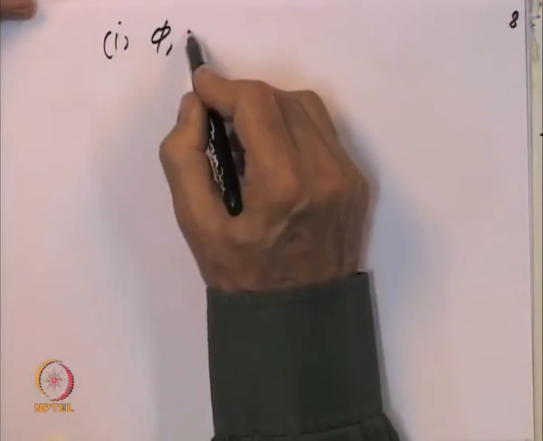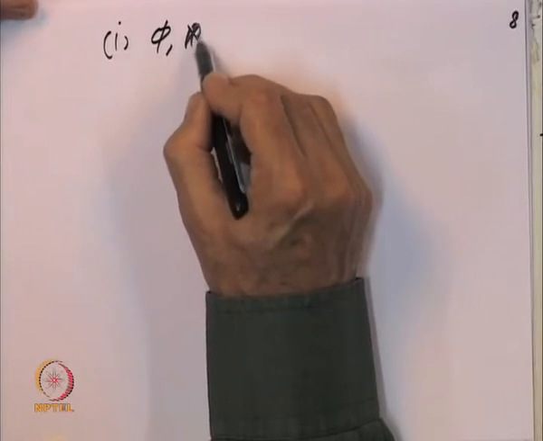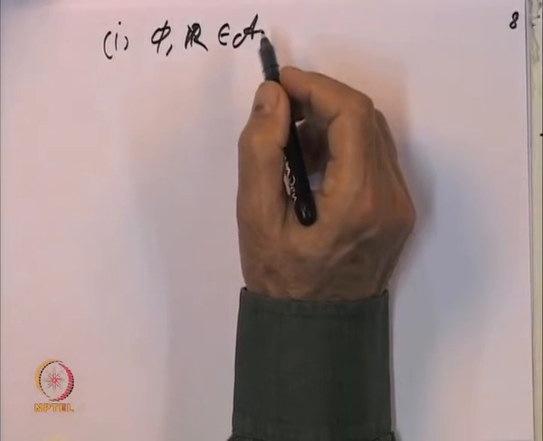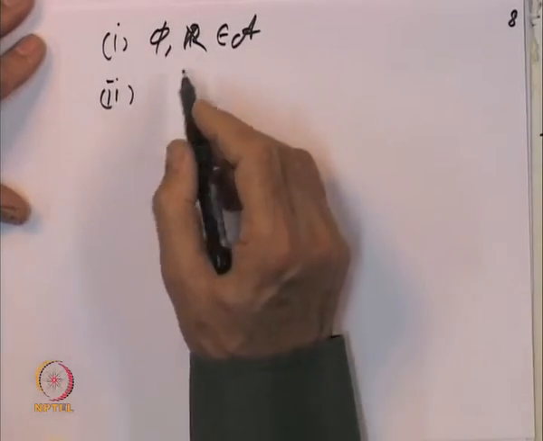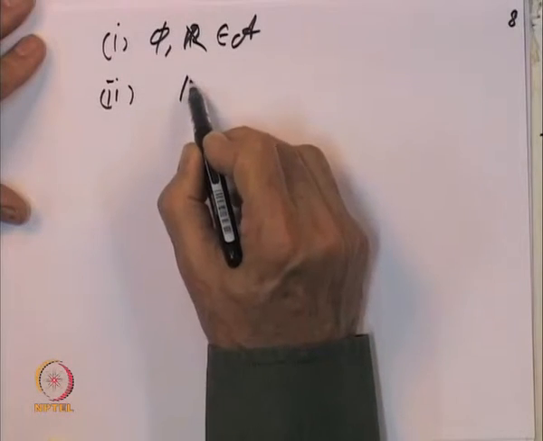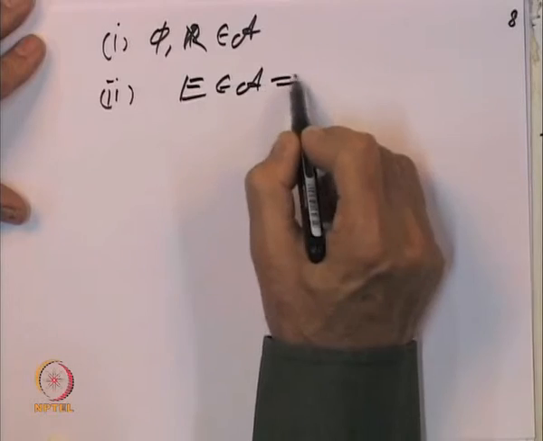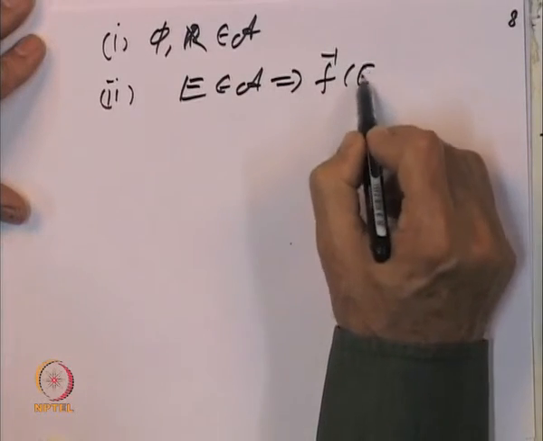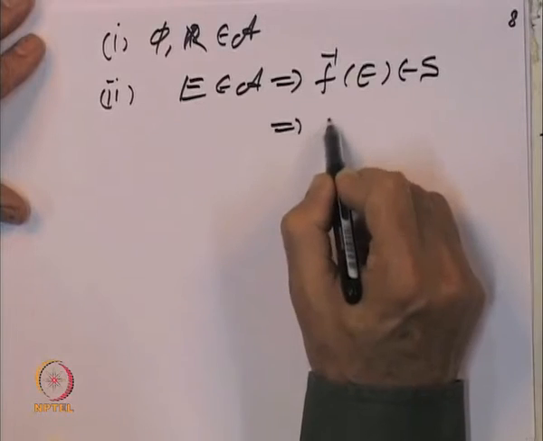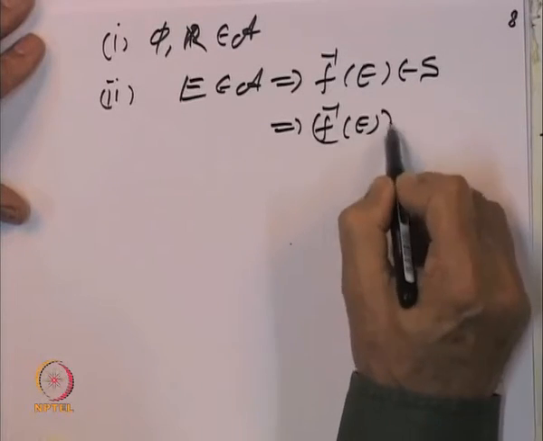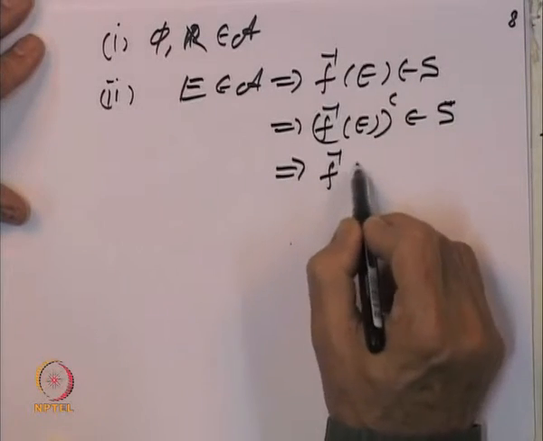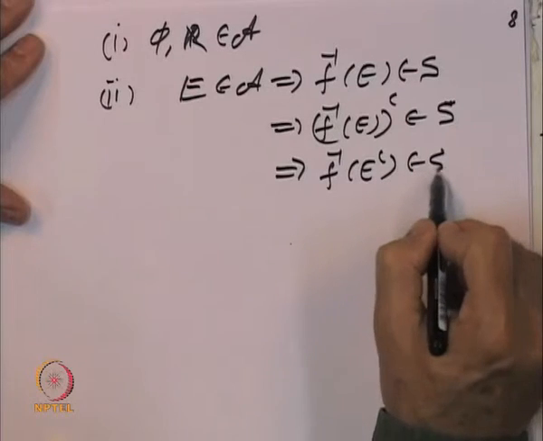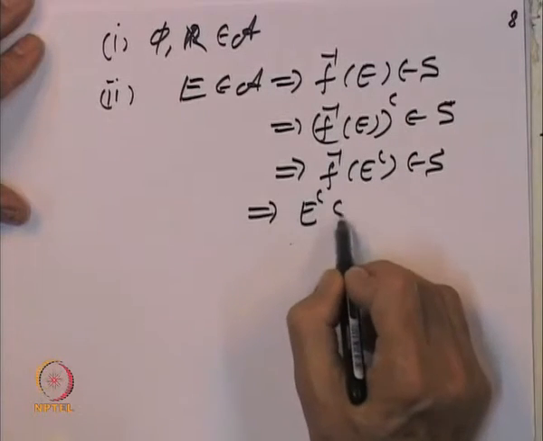Clearly, the empty set and the whole space R belong to A, because X and the empty set belong to S. Secondly, let us observe that if a set E belongs to A, it means that f inverse of E belongs to S, and that implies that f inverse of E complement belongs to S, because S is a sigma algebra. So, E complement belongs to A.